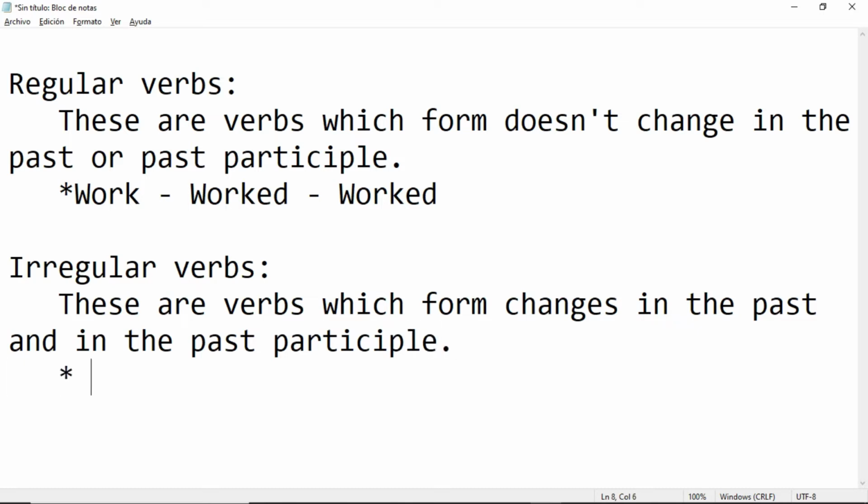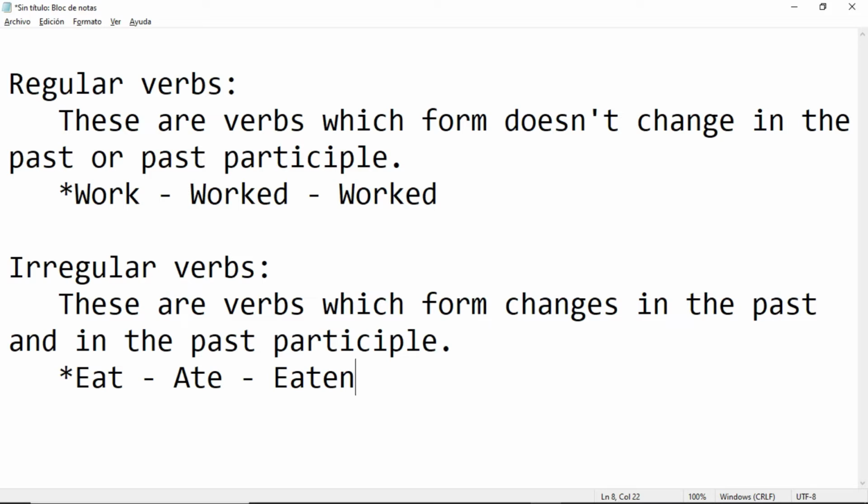For example, we have eat, ate, and eaten.